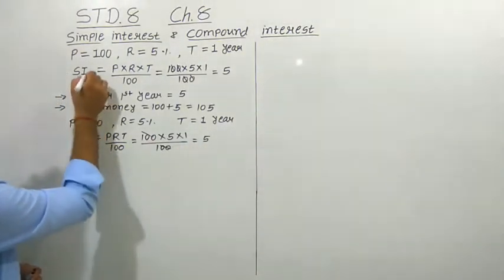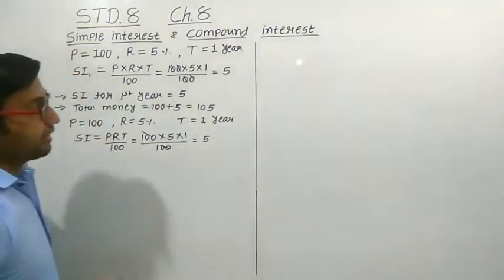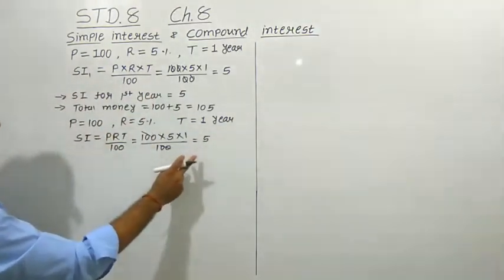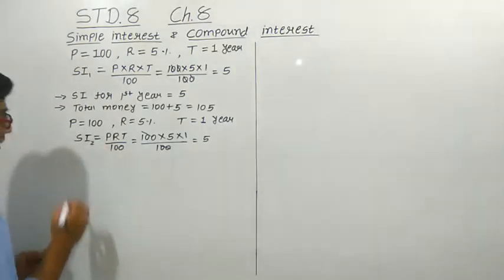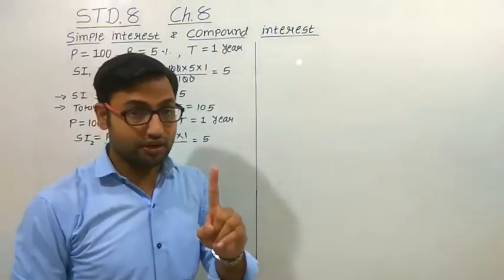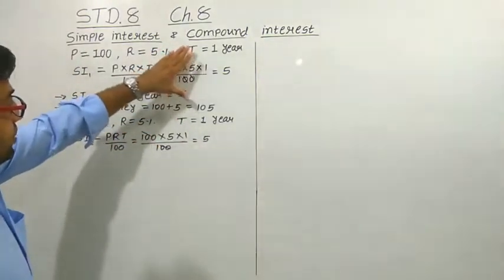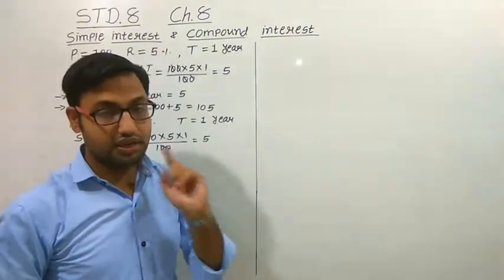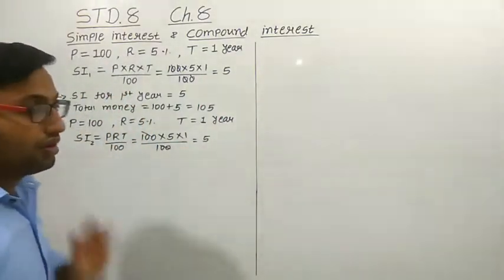This simple interest is for the first year, so we call it SI1. The time duration from first year to second year is only 1 year, that is why we take 1 here.